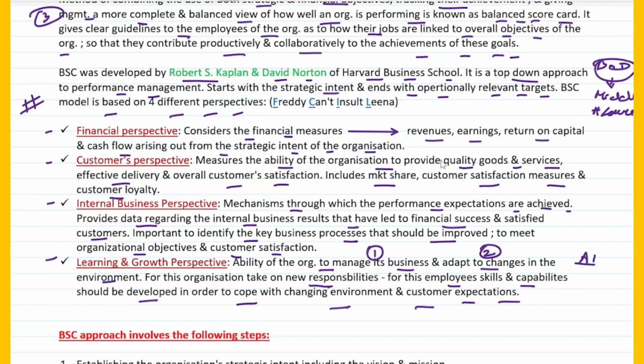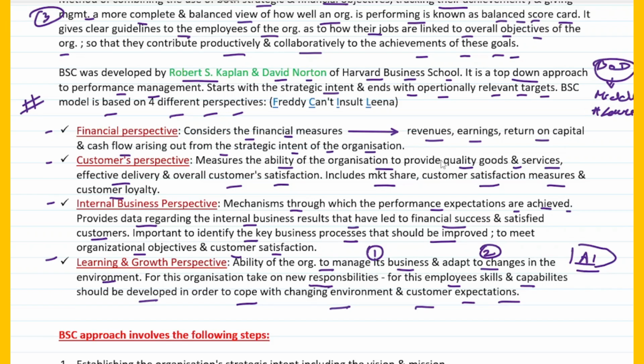That means a lot of companies are now adapting AI, or the world itself is adapting so much artificial intelligence. So what does a company need to do? They need to enhance the capabilities or the skill set of the employees with respect to AI, right? So that's how a learning and growth perspective becomes so very important, right? So basically you have 4 perspectives when you talk about BSC. One is financial.